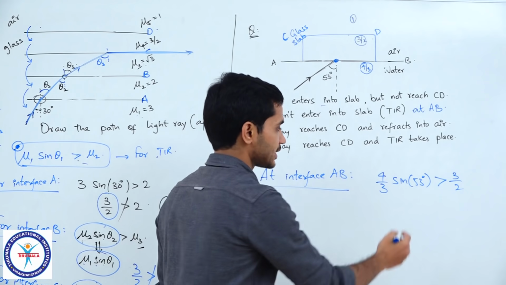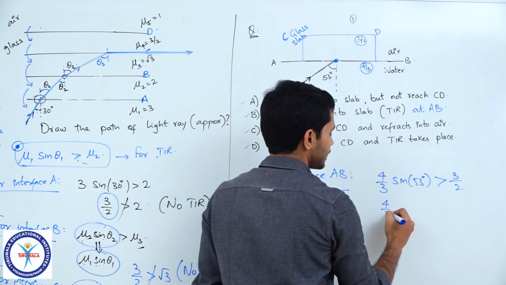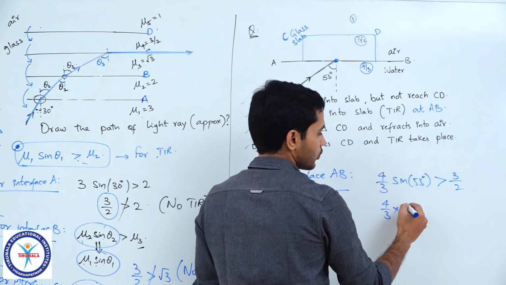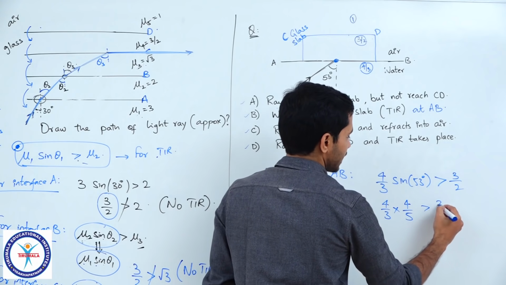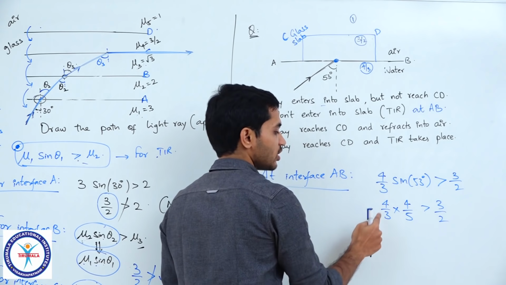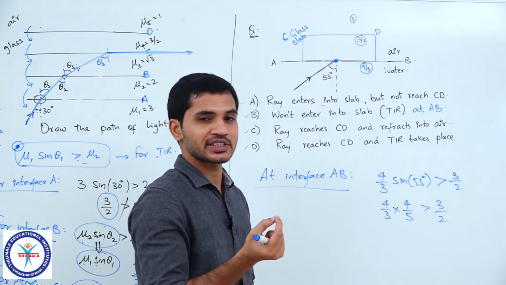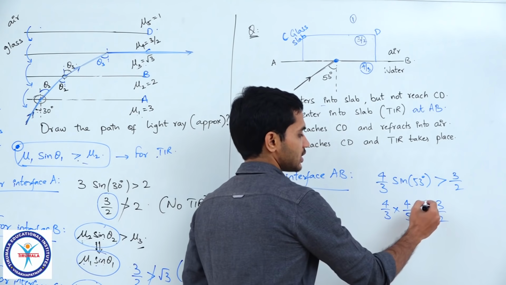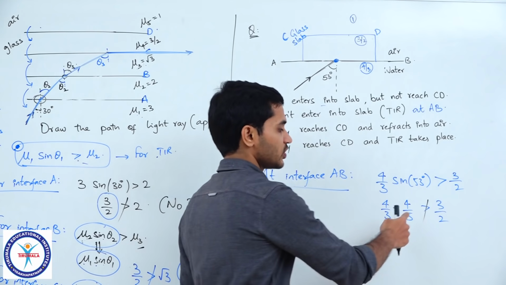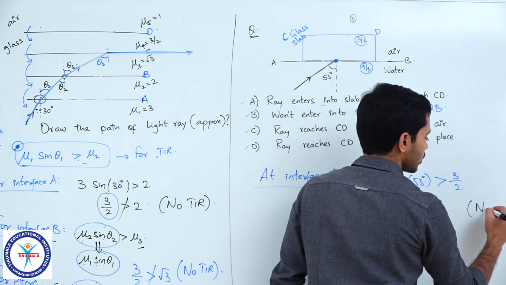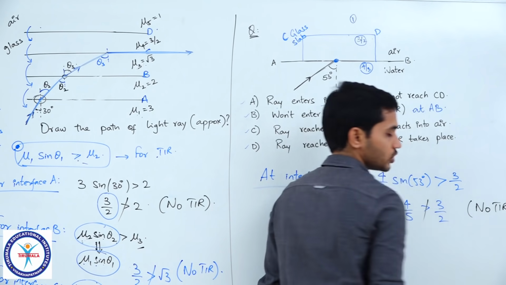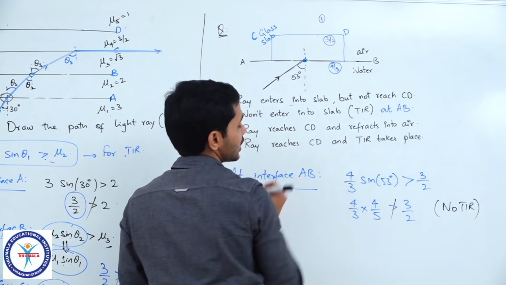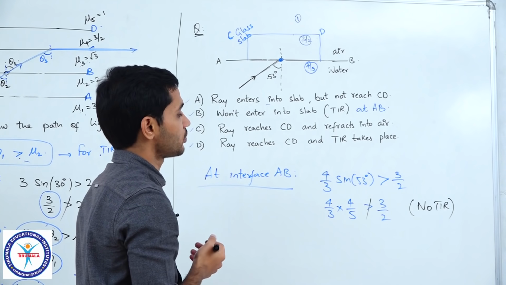Is it so? Let us substitute. So, 4/3 into how much is this? 4/5, greater than 3/2. So, 16/15. 16/15 is slightly greater than 1, whereas this is 1.5, which means this inequality is wrong. So, if this inequality is wrong, it means no TIR. You know this now, correct? So, which means this light ray will definitely enter into the next medium.